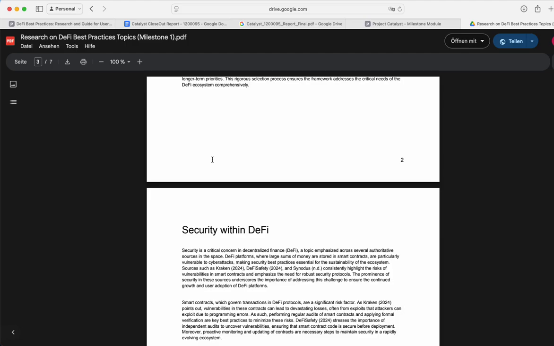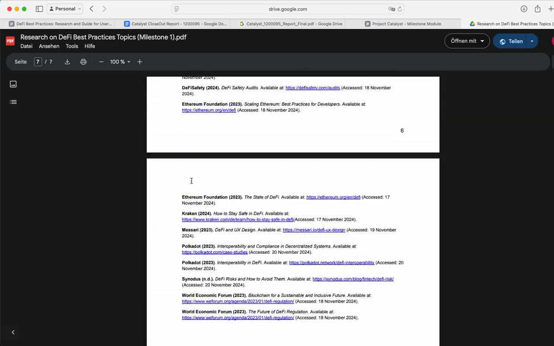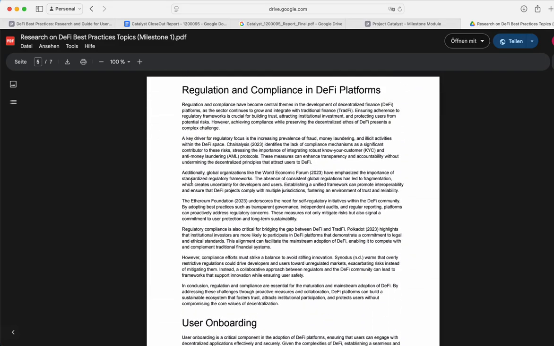We've then taken these insights and all the ideas we've collected and gradually built a research report, or more of a guide, which we are very happy and proud about. So this guide has more than 40 pages, including all the different ideas. I will quickly present to you the guide in PDF form.